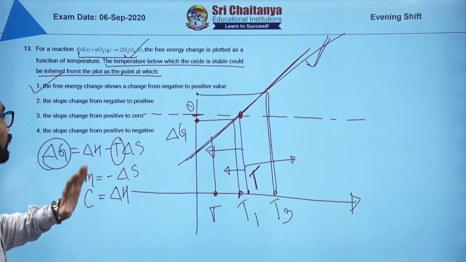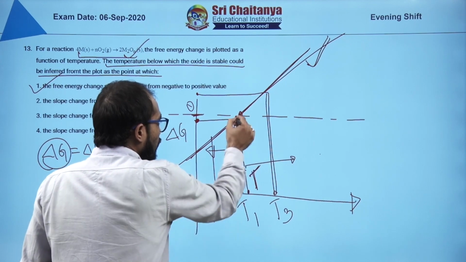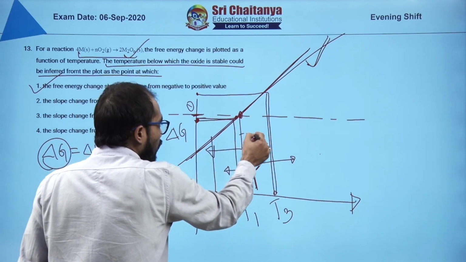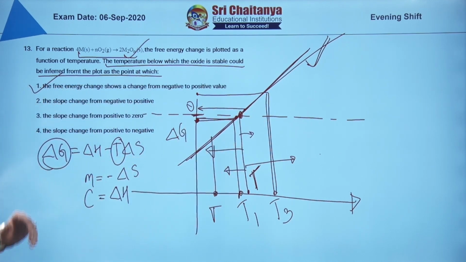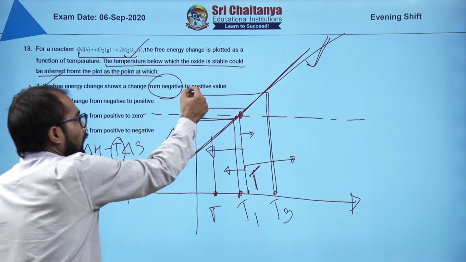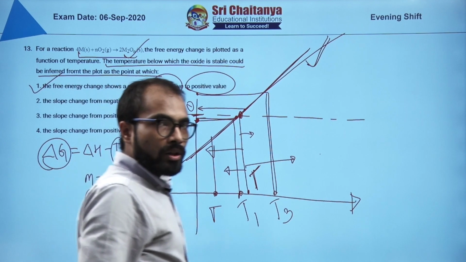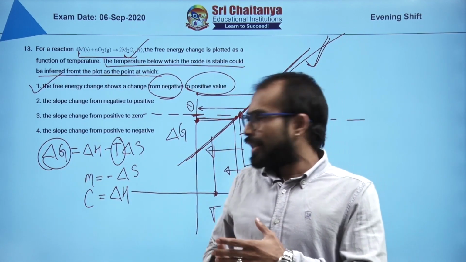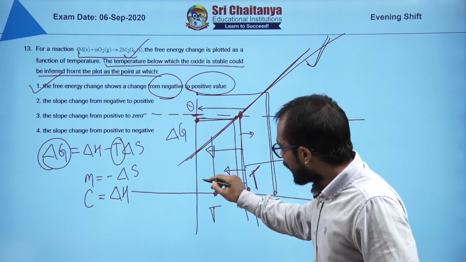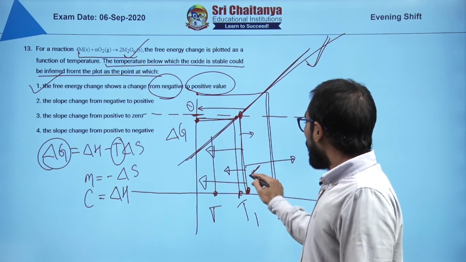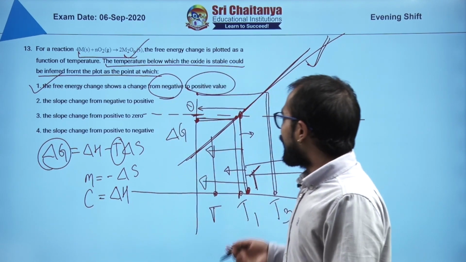The free energy change shows a change from negative. So here if you consider a point before temperature T, it is negative, and a point after temperature T, it is positive. So the free energy change shows a change from negative to positive value, and that will give you the stability of the oxide at that particular temperature. That means simply, below this particular temperature the oxide will be stable, and above that temperature the oxide will not be stable, right. So that makes the option 1.